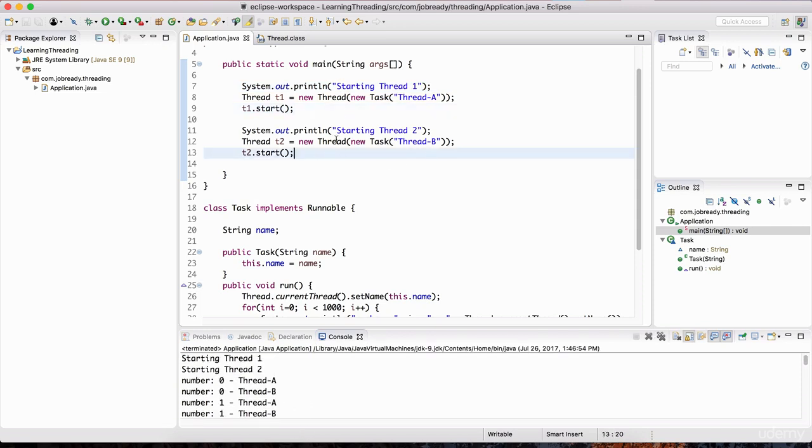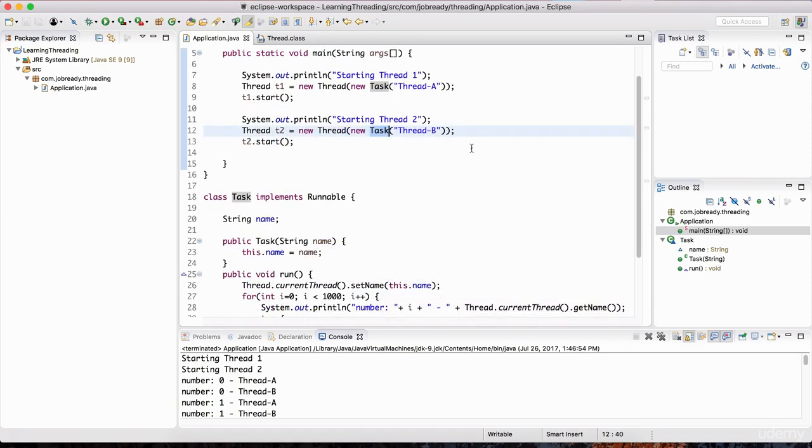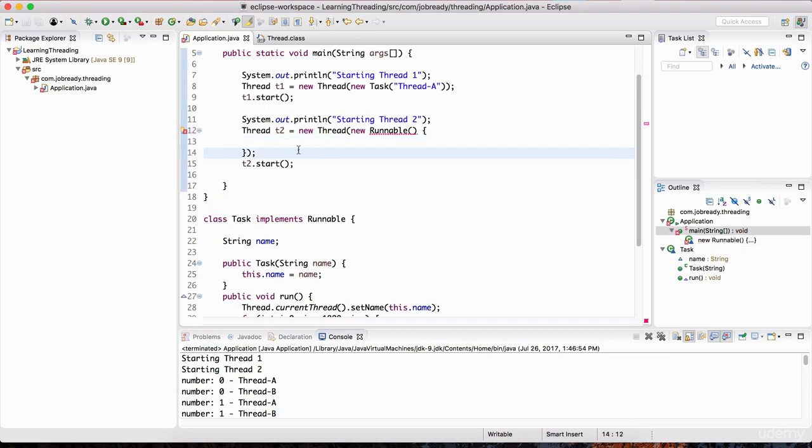Another way to start your threads is, into the constructor of the thread class, I can define an anonymous class, an instance of a runnable, and we're not going to need the argument there, and create the open and close curly braces. So in the body of this anonymous class, we spoke about this several lessons ago when I was talking about object orientation.